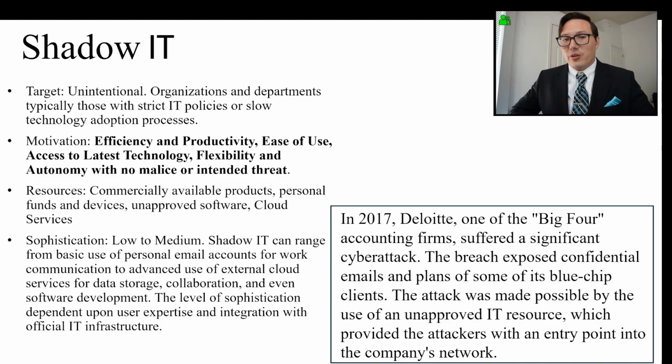In 2017, Deloitte, one of the Big Four accounting firms, suffered a significant cyber attack. The breach exposed confidential emails and plans of some of its blue chip clients, so the tippy top tier clients. The attack was made possible by the use of an unapproved IT resource, which provided the attackers with an entry point into the entire company's network.